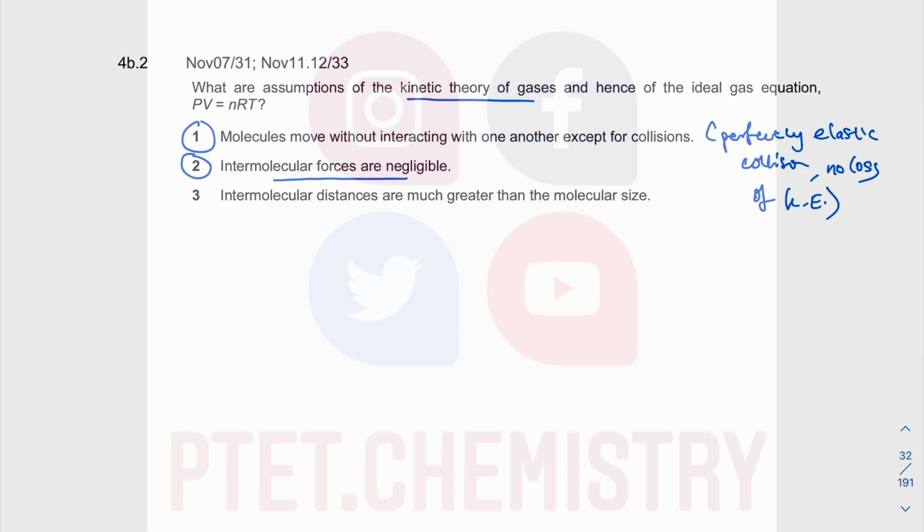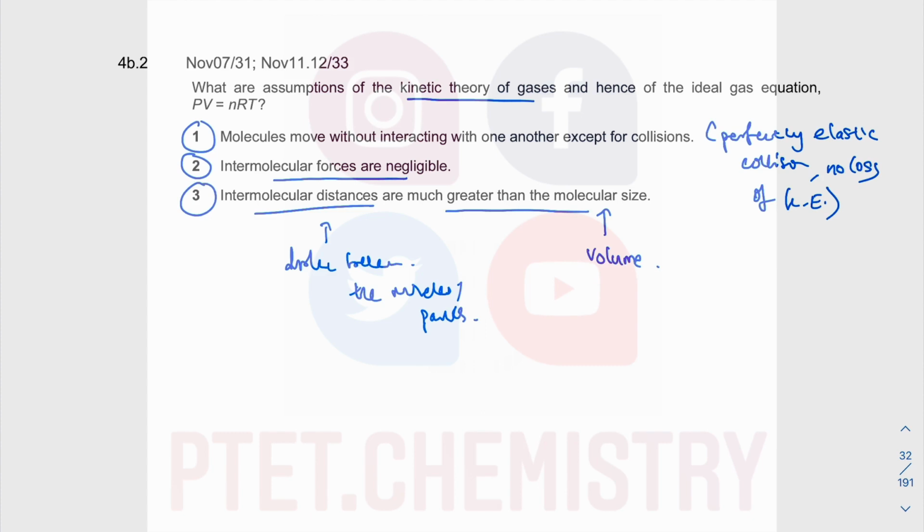Intermolecular distance much greater than the molecular size. The molecular size is volume. Intermolecular distance means the distance between the molecules or the particles, which in this case is saying that they are so far apart in a big volume, and that is true for an ideal gas, okay? So all three of these options are correct.